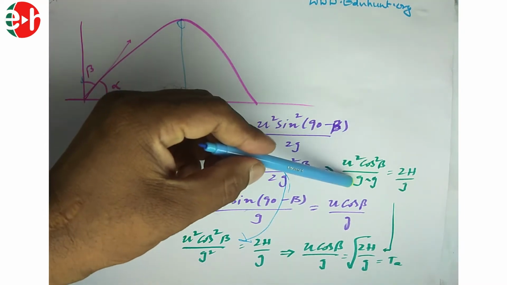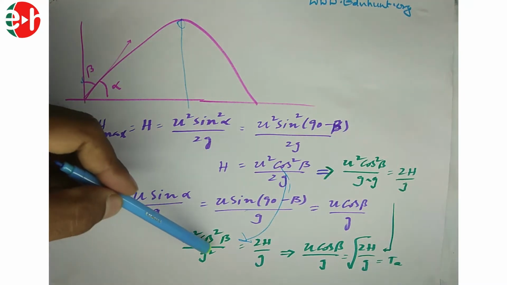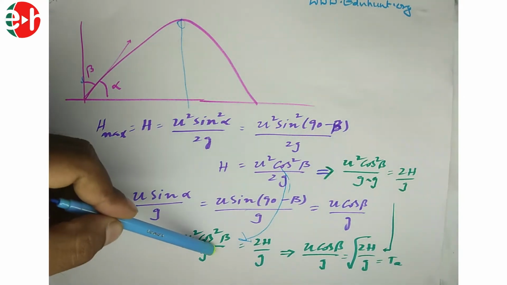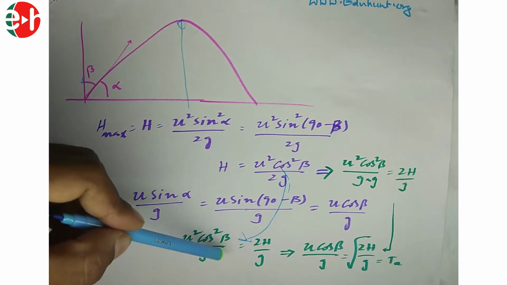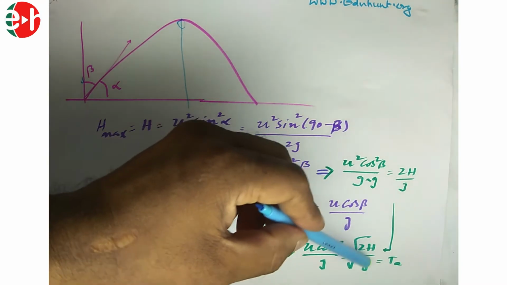So it is u square cos square beta by g square equal to 2h by g. I wrote that here. But u cos beta by g means t. So instead of this, I can write t square. So t square is equal to 2h by g, means t equal to how much? Under root 2h by g.